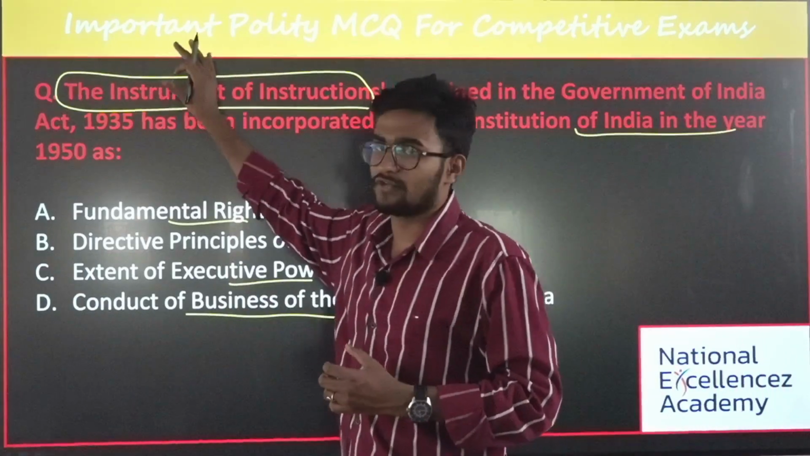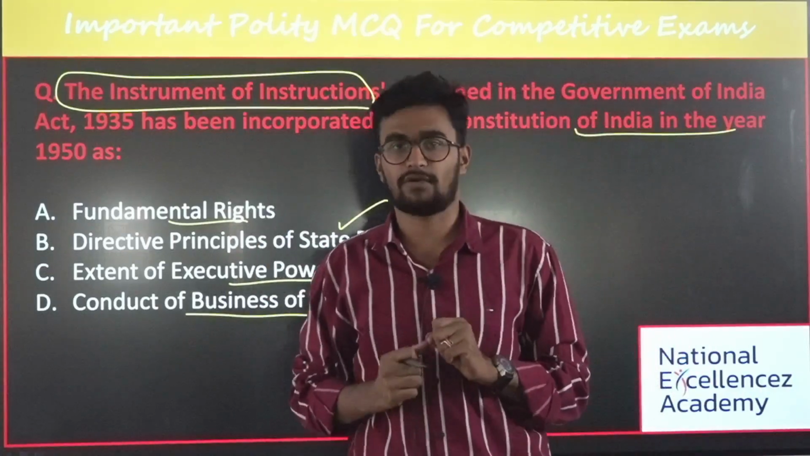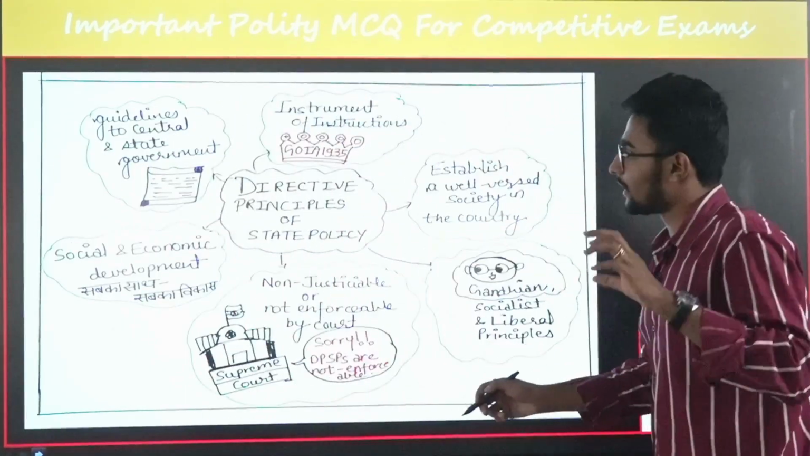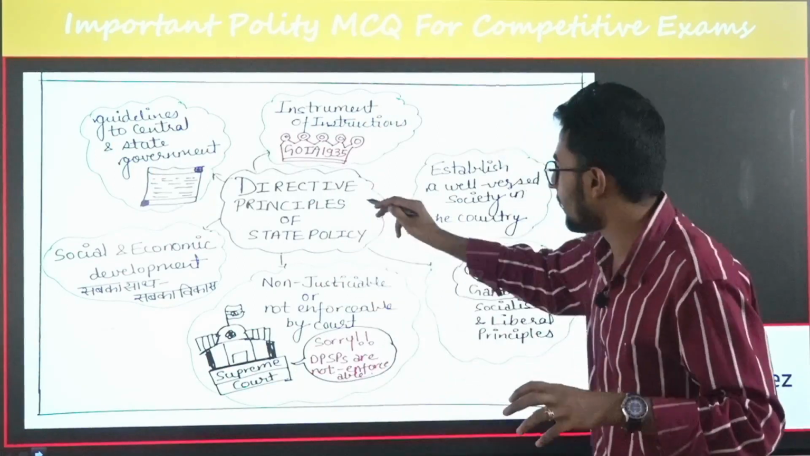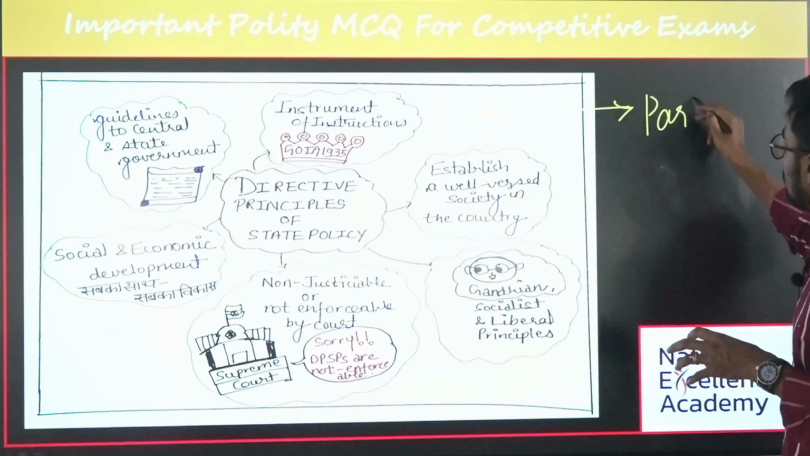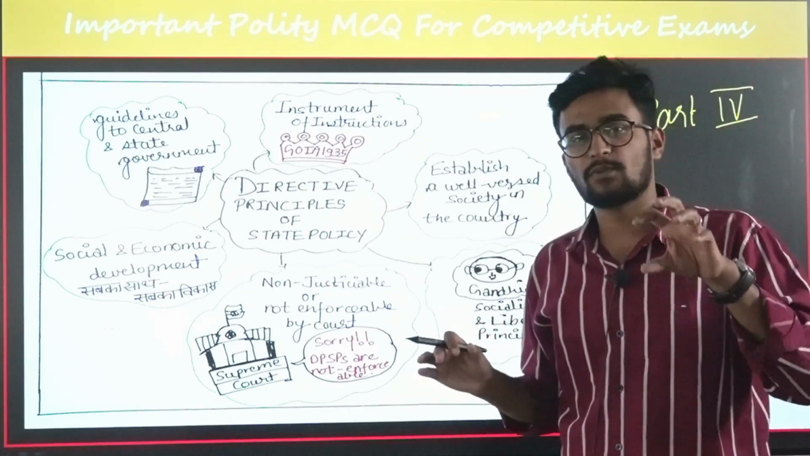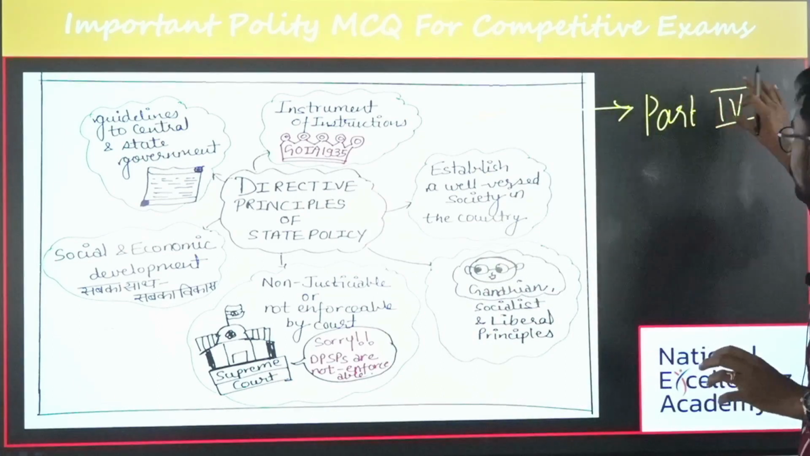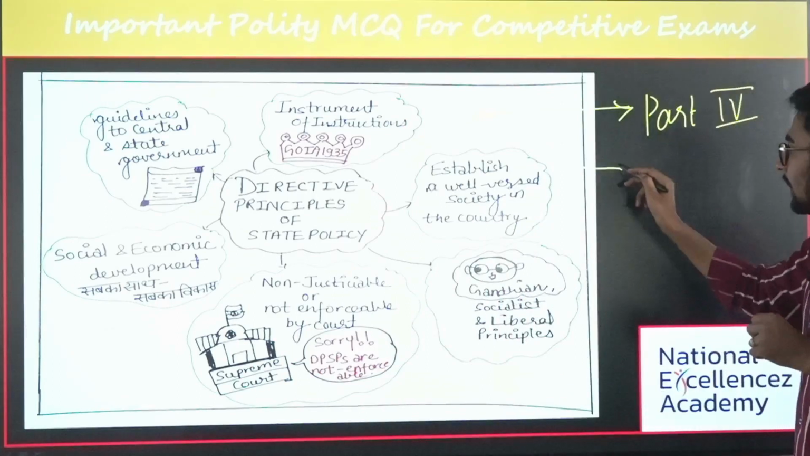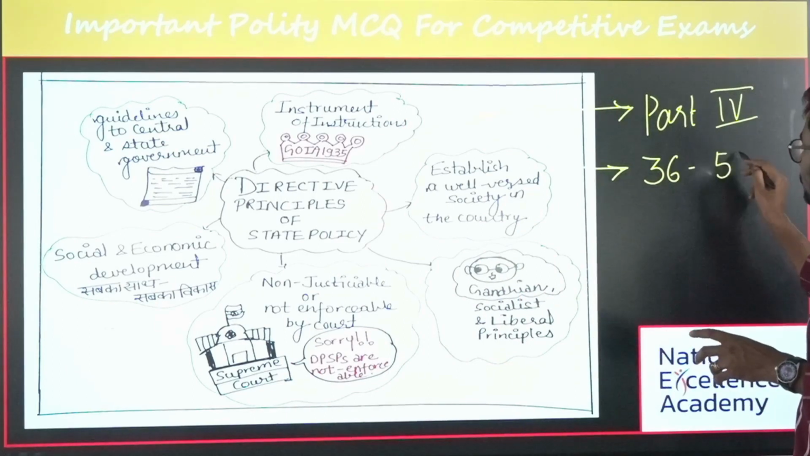Firstly, you should know a few basic things about the instrument of instruction. What is the instrument of instruction? If you take the directive principles of state policy, first you should know about the articles. The first thing is that they are mentioned in Part 4 of our Constitution. I already explained Part 3 deals with fundamental rights, whereas Part 4 deals with the directive principles of state policy. The second most important thing is it starts from Article 36 and ends with 51.